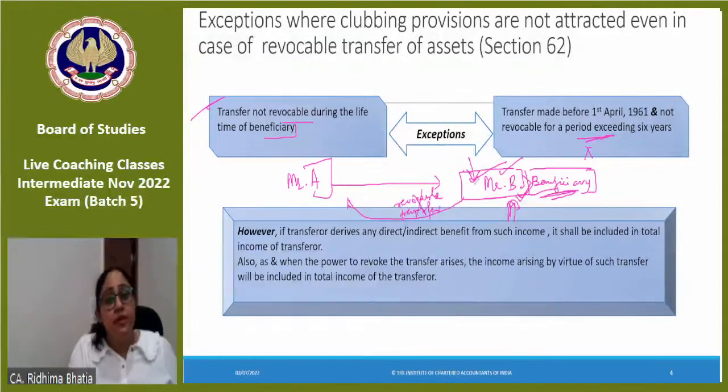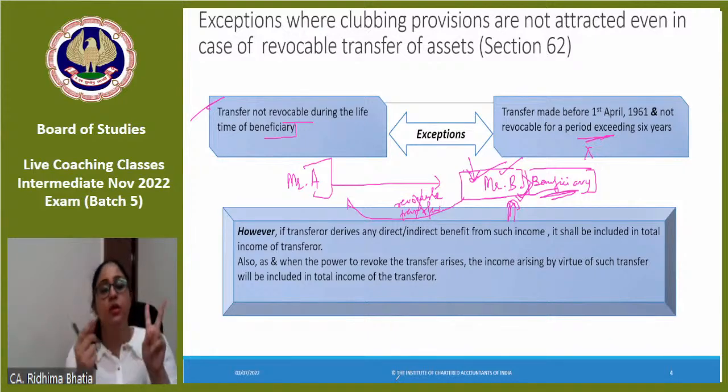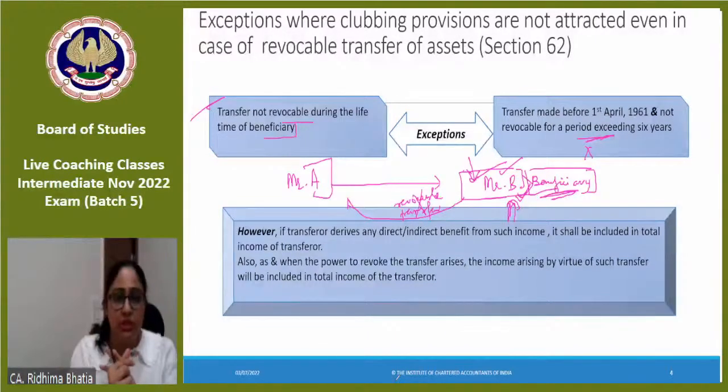But अगर इस period में during this period Mr. A ने कोई benefit ले लिया, कुछ भी benefit ले लिया, then clubbing provisions would apply. ठीक है, simple. Please read this exception and tell कि revocable transfer का exception clear हुआ, clubbing provisions clear हुआ.